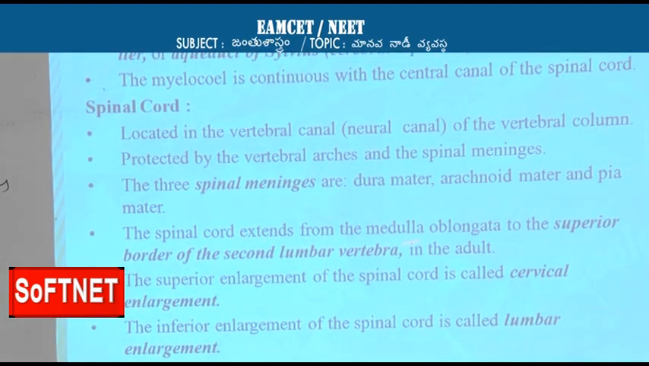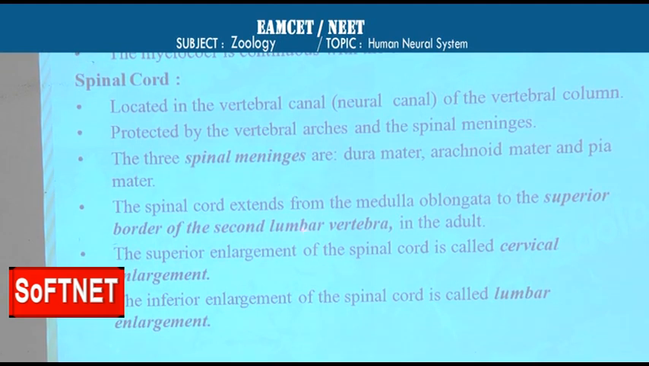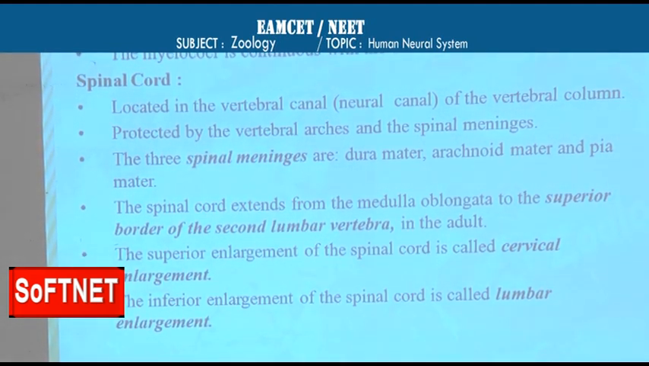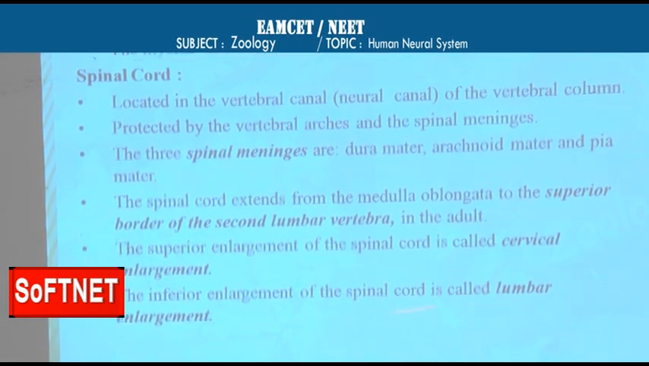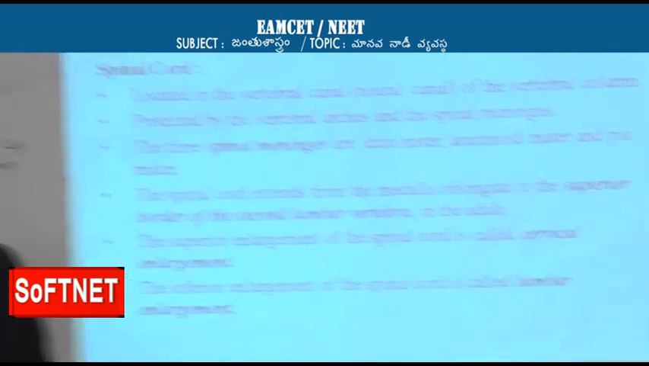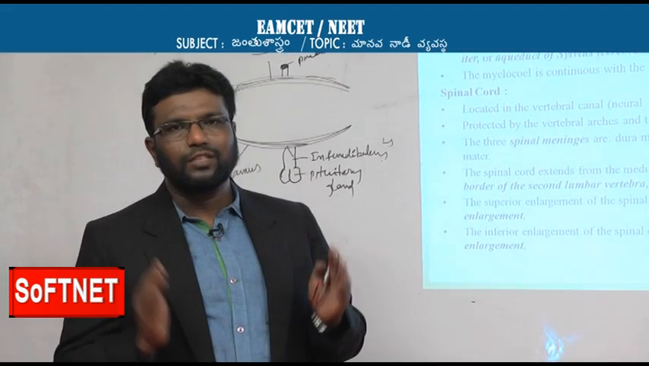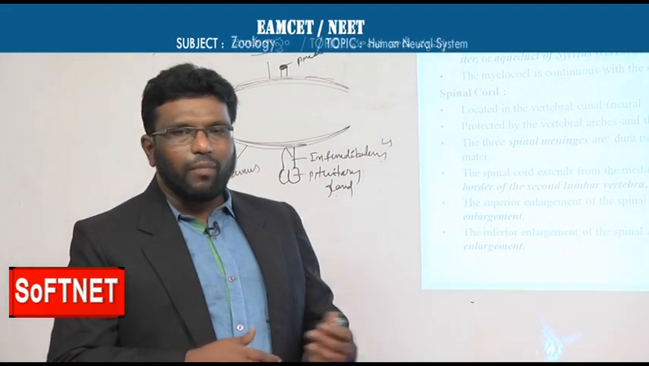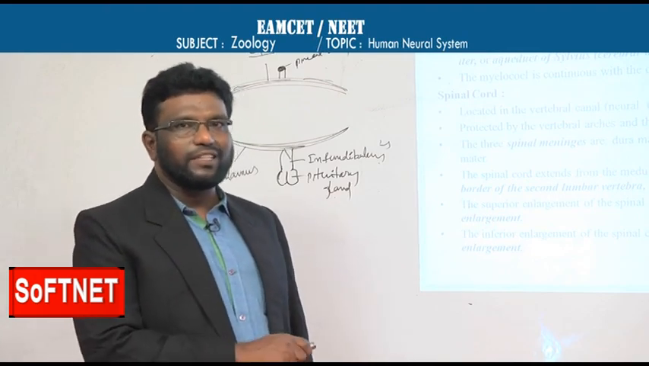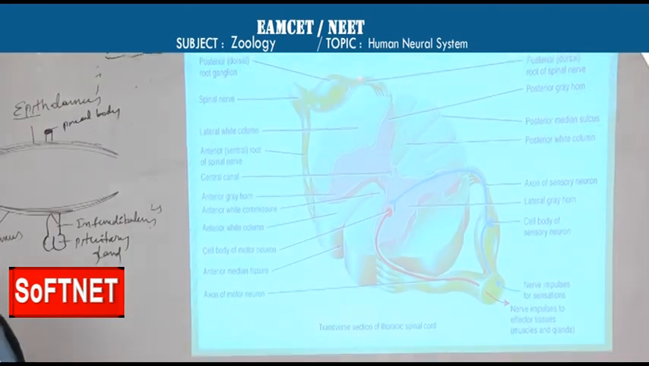This spinal cord extends from medulla oblongata to the superior border of the second lumbar vertebrae in adults, and it has two enlargements: cervical enlargement and lumbar enlargement. Cervical enlargement means at the neck region one enlargement is there, and at the lumbar region one enlargement is there. So, the two enlargements are there with this spinal cord, and this is the cross section of spinal cord.